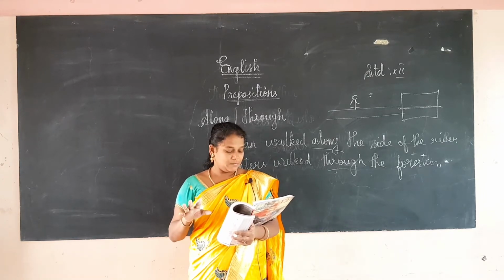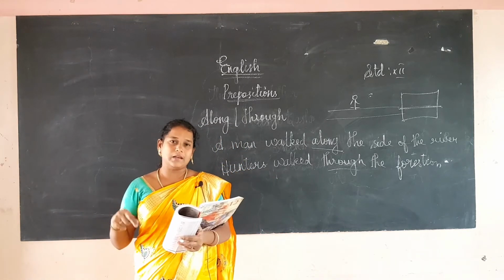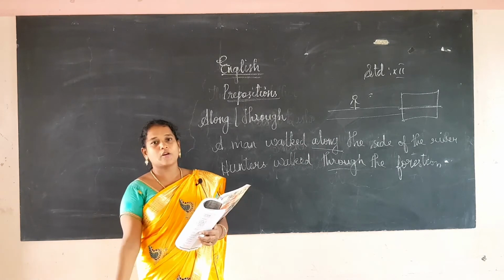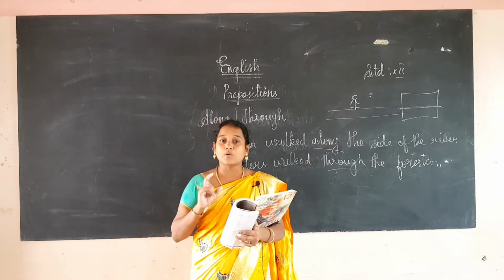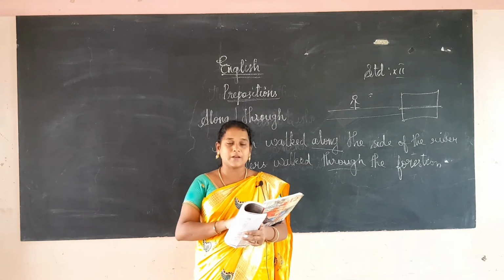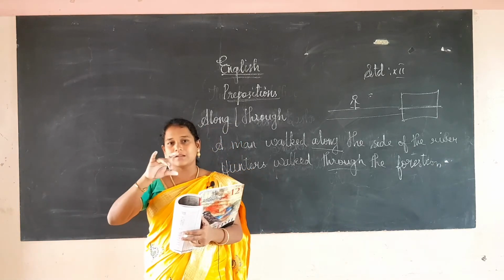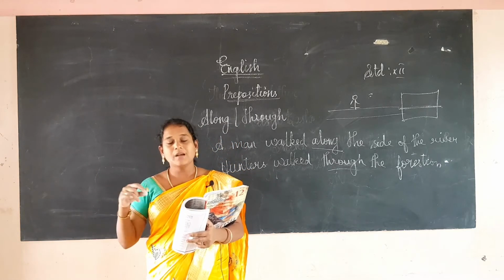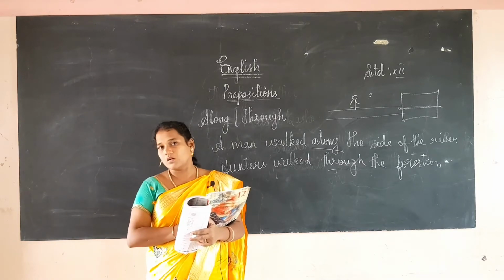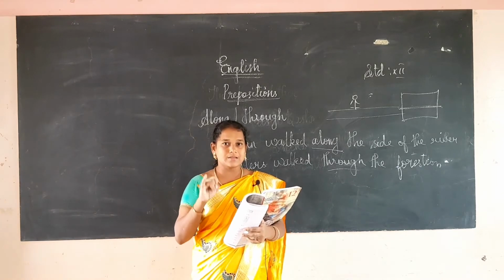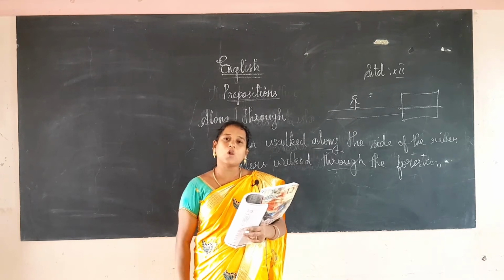The water level is below 100 degree. 100 degree oda level oda keela irukku. The child places a toy under the table. Table ku exact keela vechirukadhukku peru under. So you have to understand; for your better understanding I am explaining again and again. Along na அந்த வழியில நிக்கிறது, straight line of movement, and through means we are going through, உள்ளுக்குள்ள போறது. This is the difference between since and for, above and over, below and under, as well as along and through.